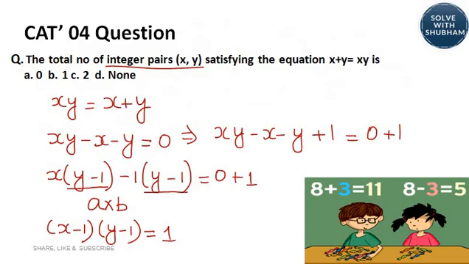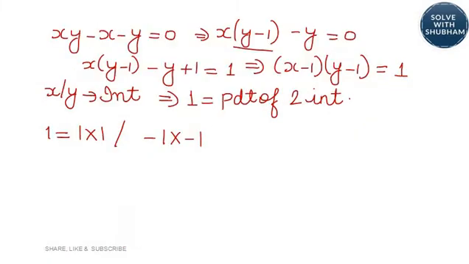The question asks for the total number of integer pairs. So your answer has to be option number C. There are two possible pairs. So this is how we solve these kinds of questions. We have learnt one more concept here.